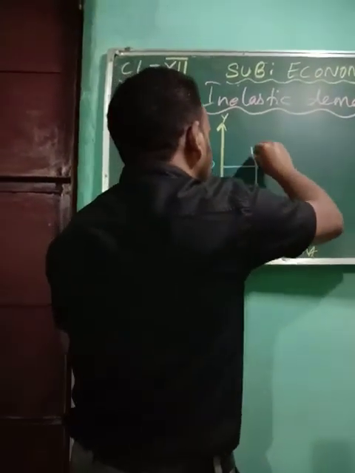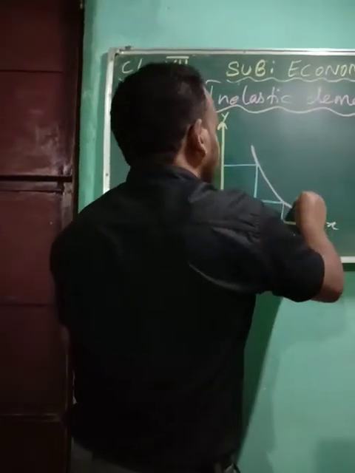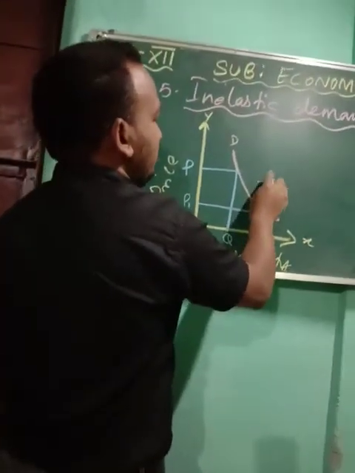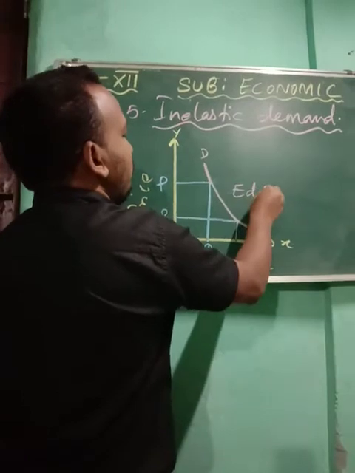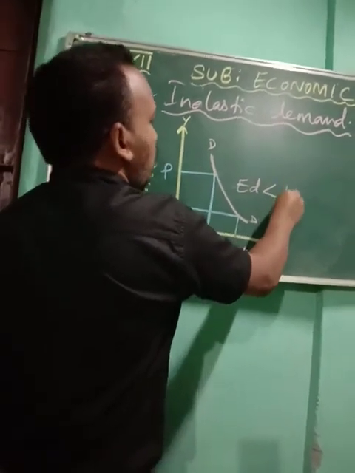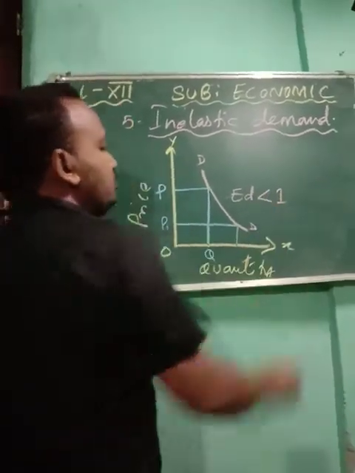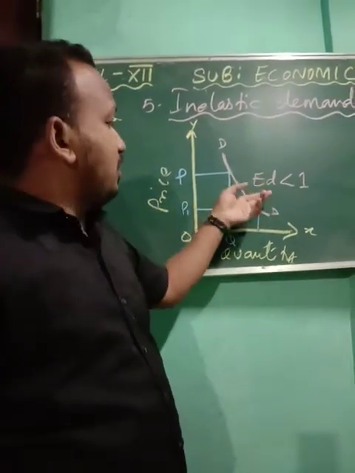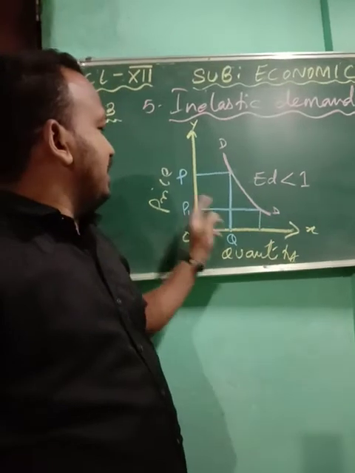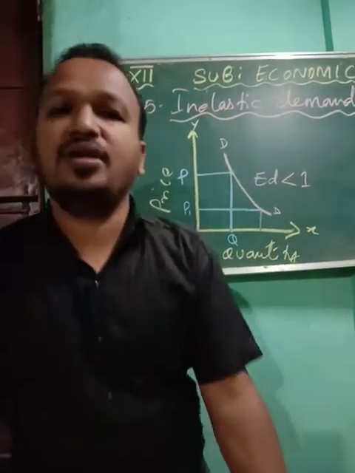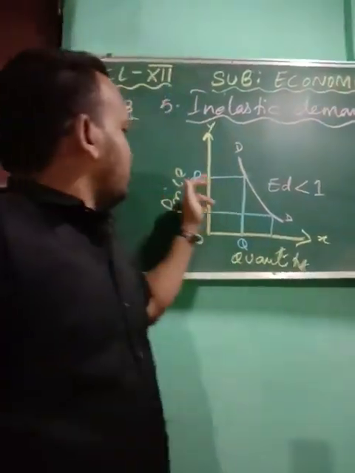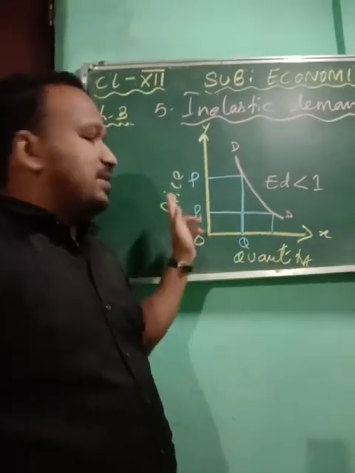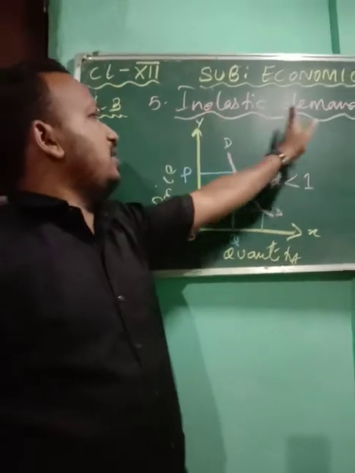So you see this kind of demand is said to be inelastic demand. So here your ED will be less than 1. Elasticity of demand will be less than 1. Why is it less than 1? Because here the percentage change in quantity demanded is less than the percentage change in the price. So here the price change is more, but the demand change is less. So when the change in demand is less than the change in price, it is called inelastic demand.